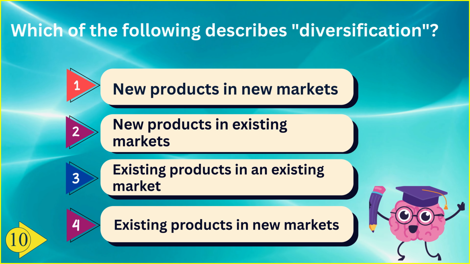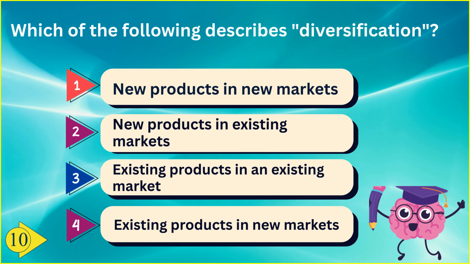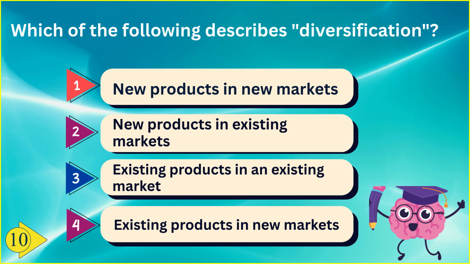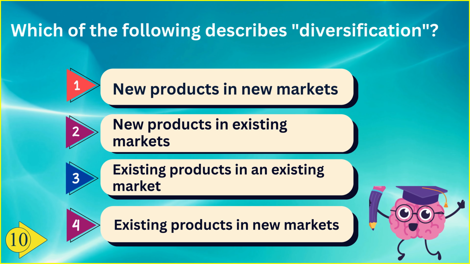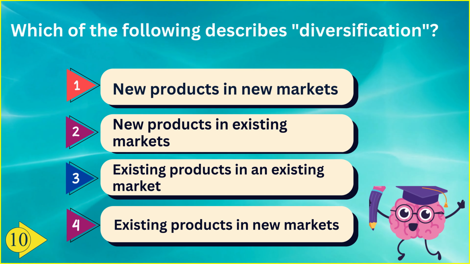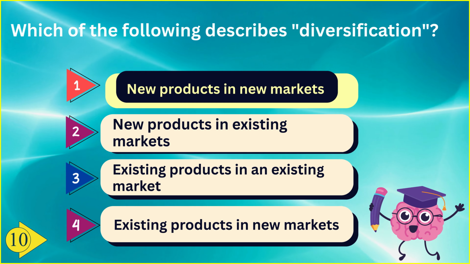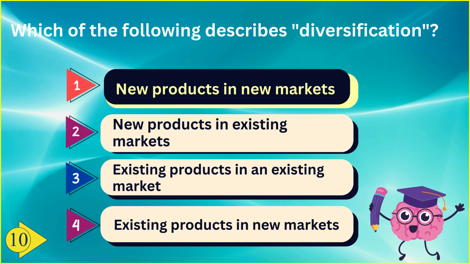Which of the following describes diversification? Option 1 new products in new markets, option 2 new product in existing market, option 3 existing product in an existing market, and option 4 existing product in new markets. And the correct answer is option 1 new product in new markets.